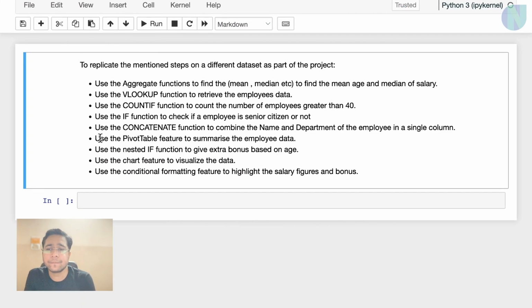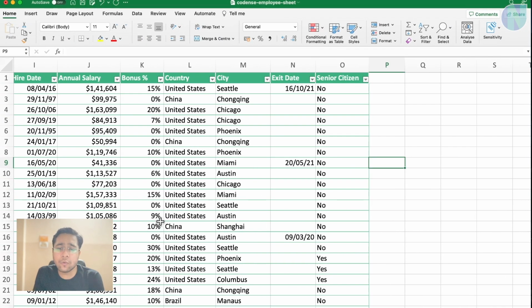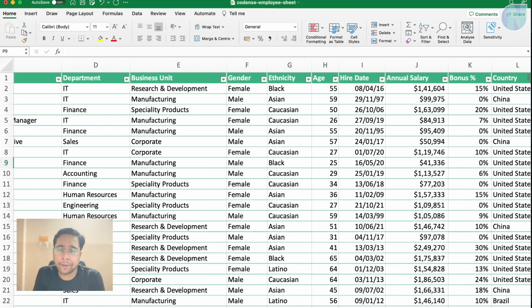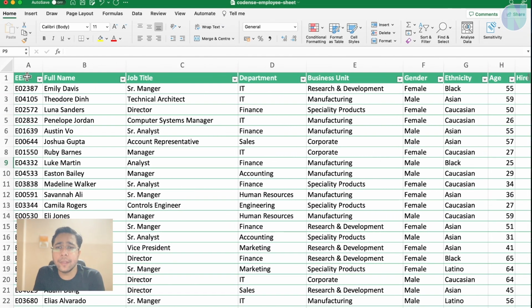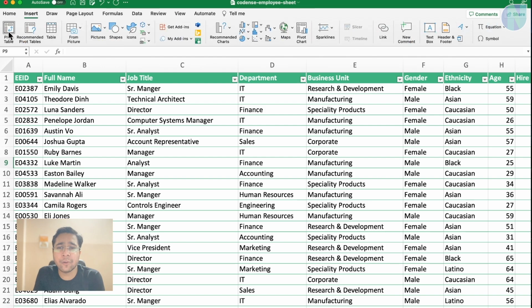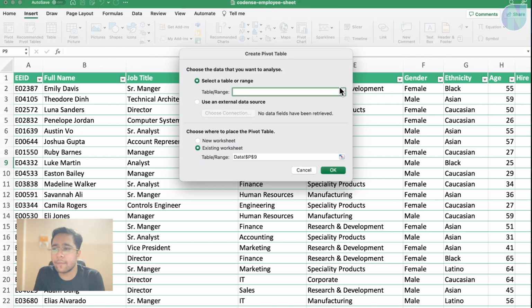Now, next one. Use the pivot table feature to summarize the employee data. So I want to summarize this data. How can I do that? So I will go here and go to Insert. There is a pivot table option here. I will select it. I will select the table range.